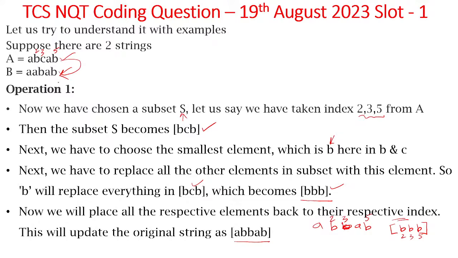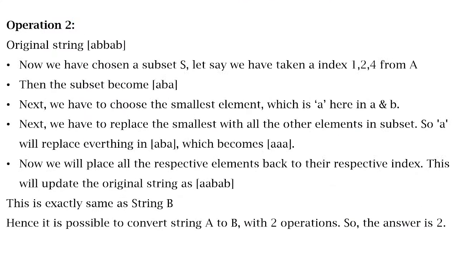Now, is it equal to B? No, we still need to perform one more operation. Let us see. Like this you should go on performing the operation. In the second operation, this is the string formed after the first move, ABB. Again the same rules apply here. We have to choose a subset S. This time we have taken indices 1, 2, 4.